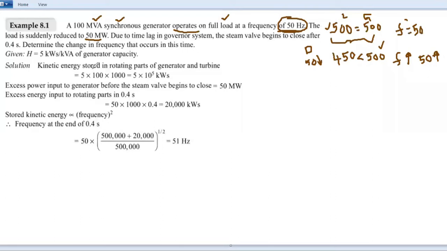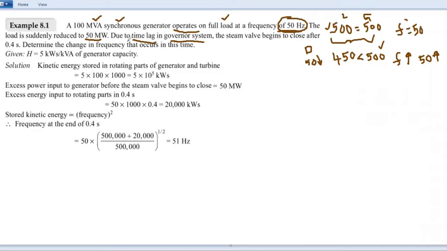Now here it is given that the load is suddenly reduced by 50 megawatt. So this is the example condition. Due to the time lag in the governor system, as we have discussed, there should be a time lag in every system, because when you increase or decrease input to a particular system, it will take a certain time to affect the output.